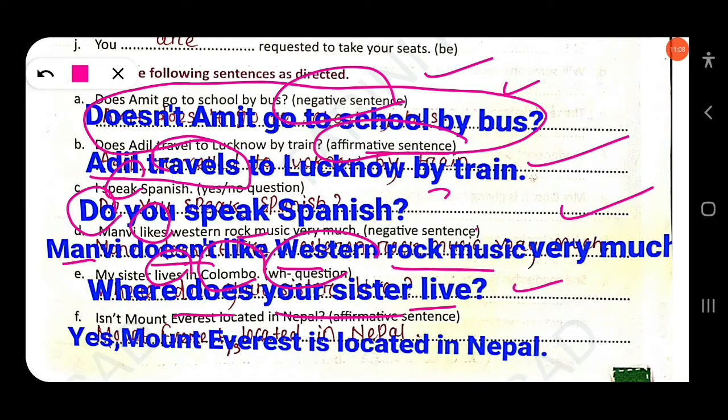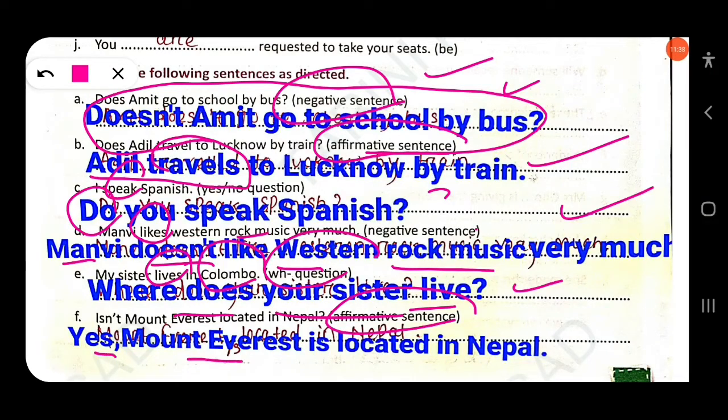Then next here, isn't Mount Everest located in Nepal? You have to change into affirmative sentence. So the sentence is written in a negative interrogative sentence. You have to change into affirmative. Suppose take an example. Do you play cricket? Yes, I play cricket. No, I don't play cricket. Yes, I play. No, I don't. So similarly here, you have to change into yes, no.